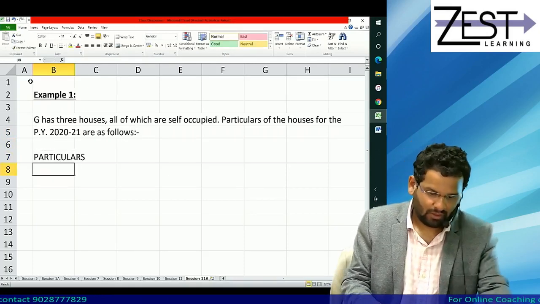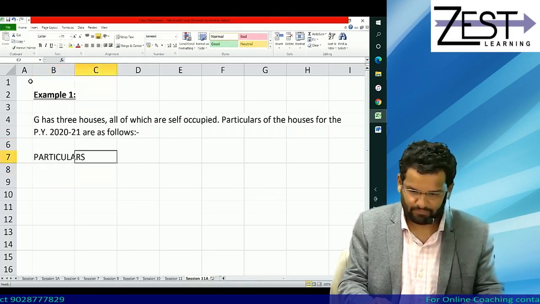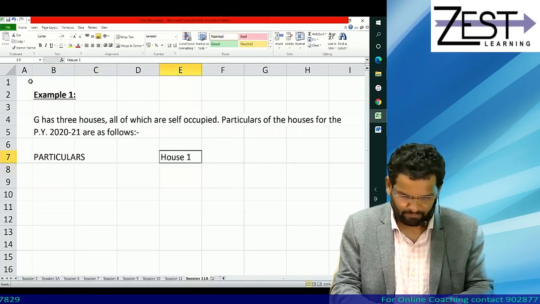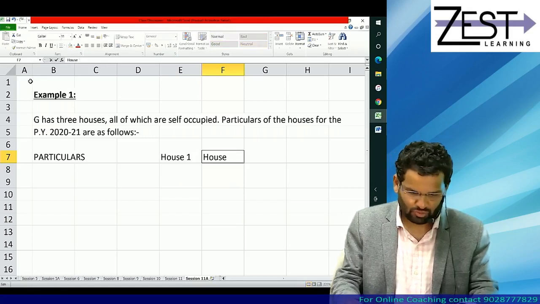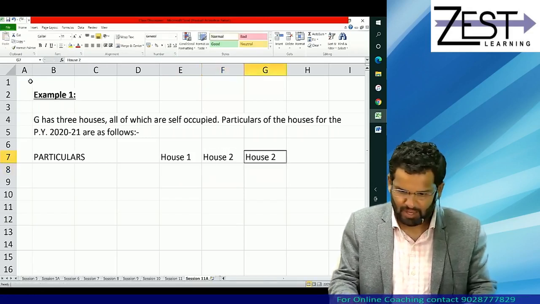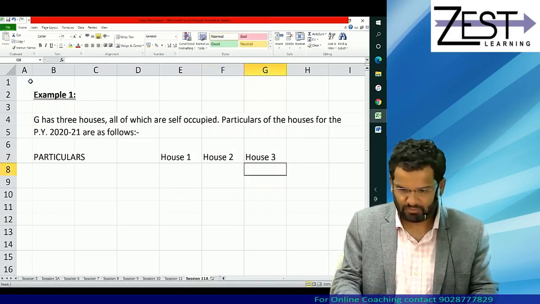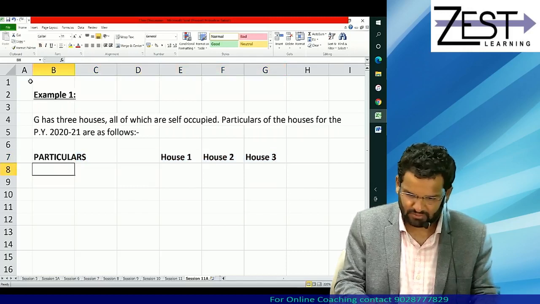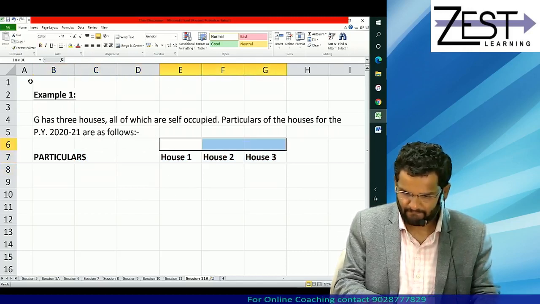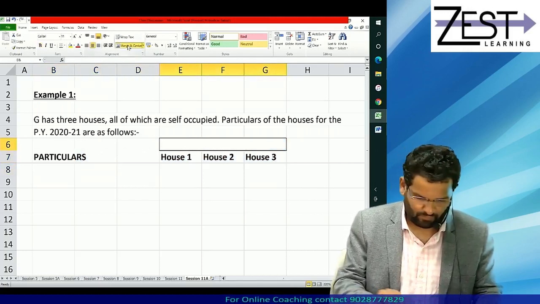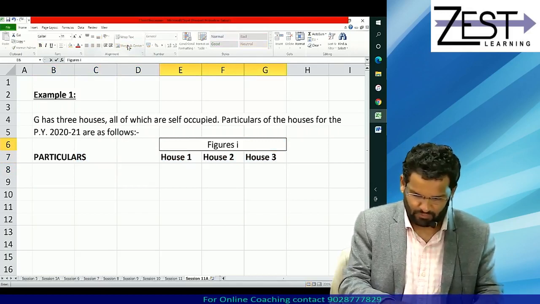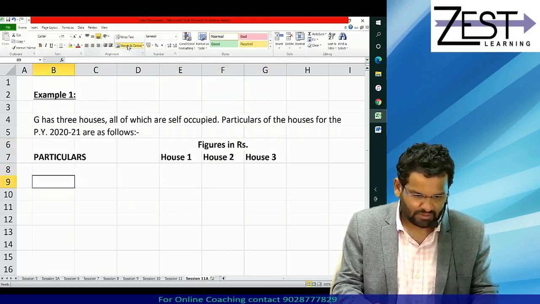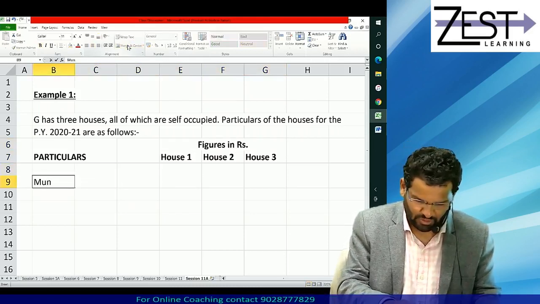Particulars: house 1, house 2, and house 3. All figures in rupees, obviously. Start with municipal valuation.